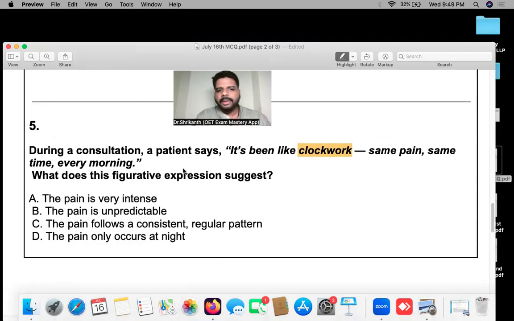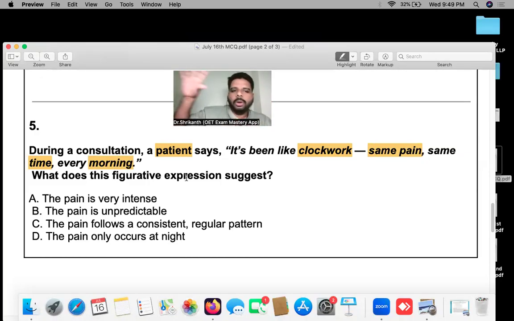So here, what is the patient saying? When you are reading a statement, you must be able to identify the attitude, the opinion, the perspective of the patient or the writer as well. Here the patient is saying, it has been like clockwork, same pain. There is no reduction in pain. The same pain at the same time every morning.